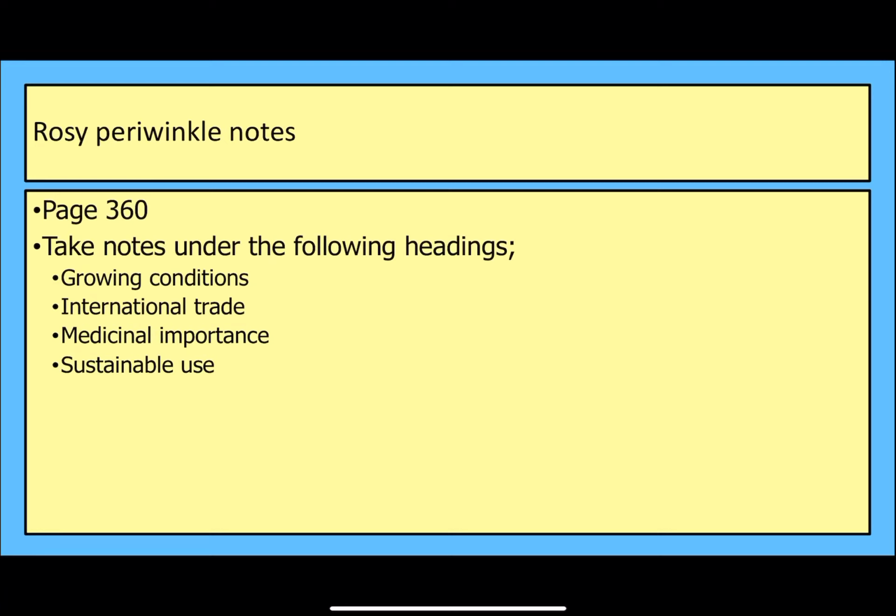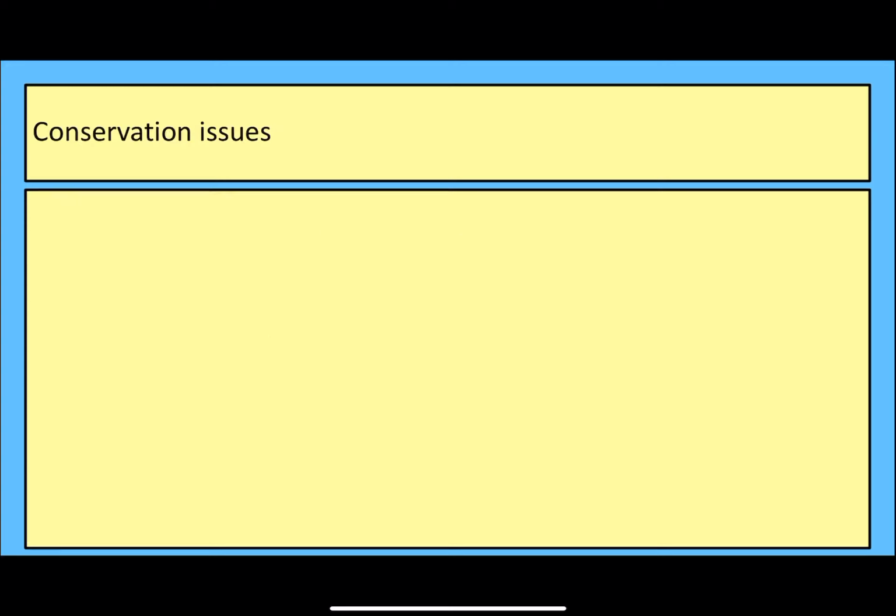There's about a half-page section on page 360 in the textbook about the Rosy Periwinkle. So you want some notes about the Rosy Periwinkle from these different headings. You can do a little bit of additional research if you'd like, and you can be asked to compare the effectiveness of natural plants and medicines against modern medicine in the exam. That's a common question, so it's good to have a solid understanding of an example of natural medicine.